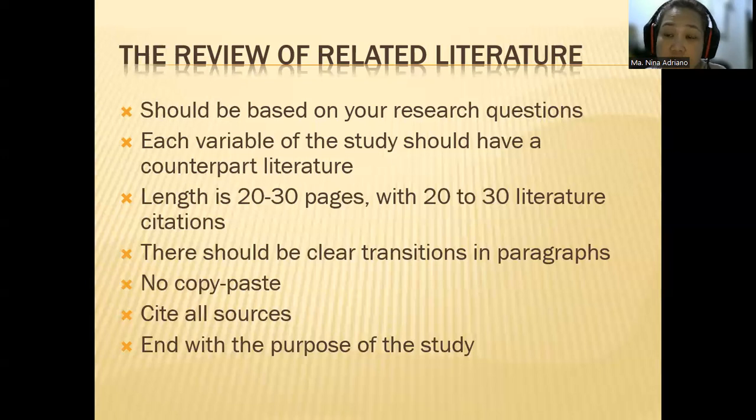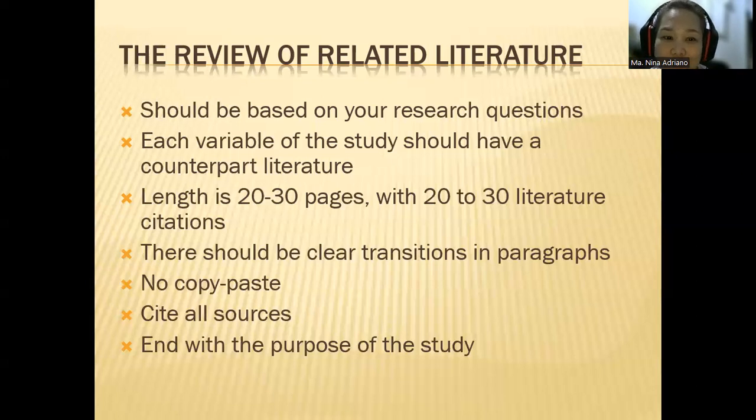Because, of course, you got one from here and then you copy paste this paragraph and then you got one from another study and you copy paste the paragraph. Sometimes students do not even read what they copy pasted. Okay, that's very unfortunate because I read papers. Okay, so there should be clear transitions in paragraphs, no copy paste.